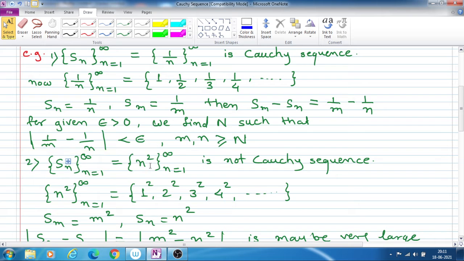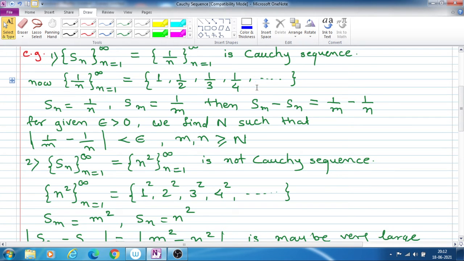Now you see here, as n tends to infinity, the terms in this sequence go on decreasing. You know that the limit of this sequence is 0, since all the terms are positive and go on decreasing infinitely, its final limit will be 0, or its lower bound is 0.